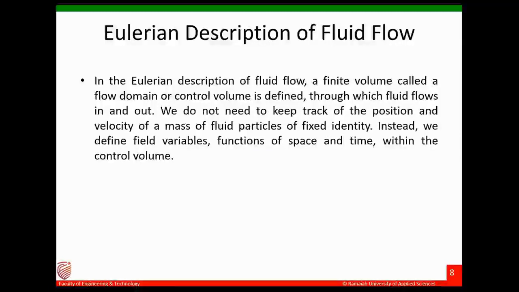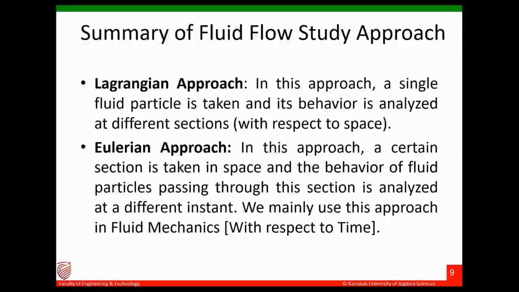Right. To summarize, in the Lagrangian approach, a single fluid particle is taken and its behavior is analyzed at different sections with respect to space. Whereas in the Eulerian approach, a certain section is taken in space. As I told you, if this is the pipe, I'll fix this space.